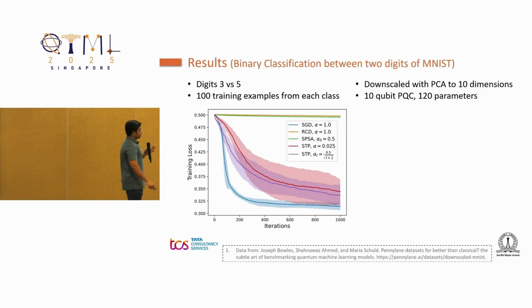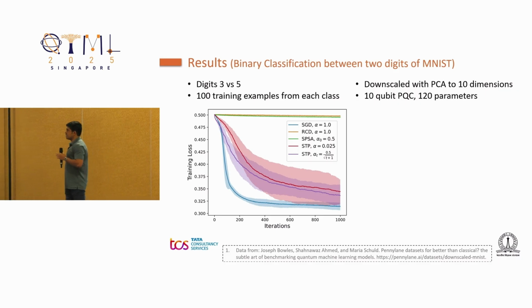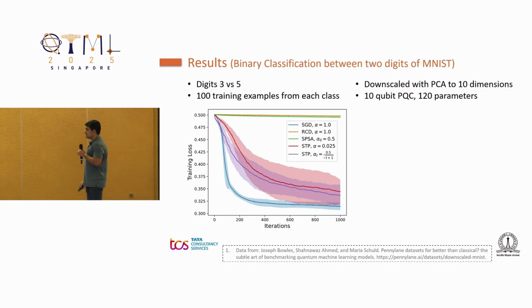One of the variants of STP has a fixed step size, and the other variant has diminishing step sizes. We see that with random coordinate descent and SPSA, we don't really get much of a reduction in the training loss. It stays fairly constant. And the 2 STP versions perform better, but they are still not close to the performance we get with SGD. But this plot does not show the exact picture.